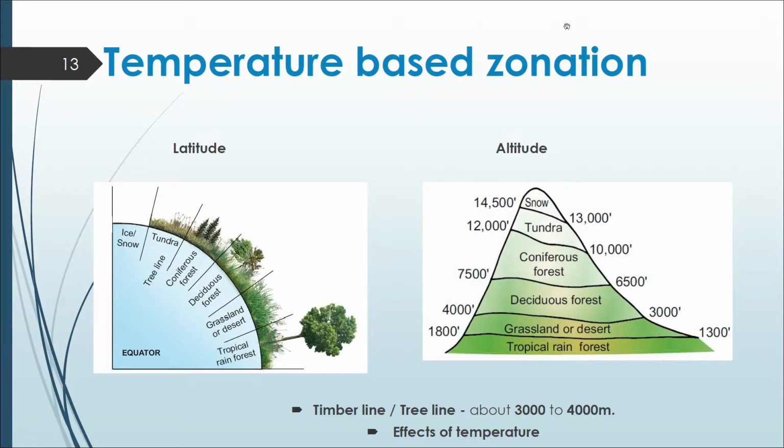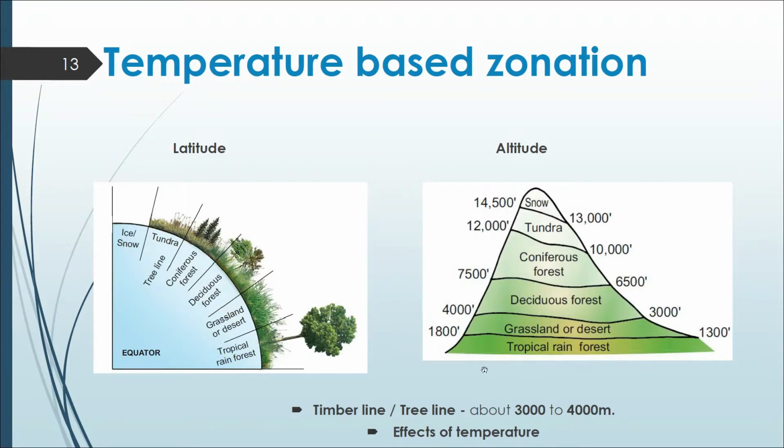Temperature based on zonation. There is variation in latitude and altitude, and this also affects the temperature of a region as well as the vegetation on the earth's surface. What is latitude? Latitudes are the horizontal imaginary lines which run from east to west on the earth's surface, and they range from 0 degree at the equator to 90 degrees at the poles. According to this, the temperature also varies. The temperature will be maximum at the equatorial region and it decreases towards the polar region.